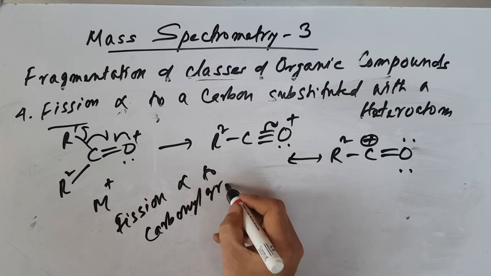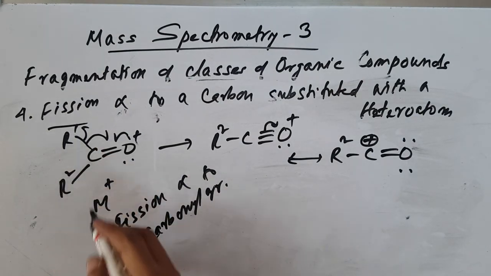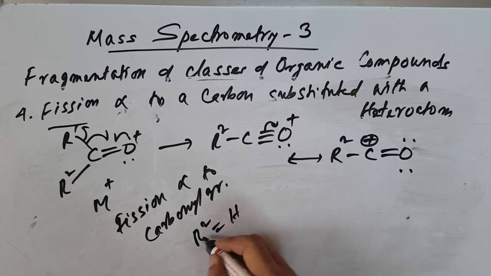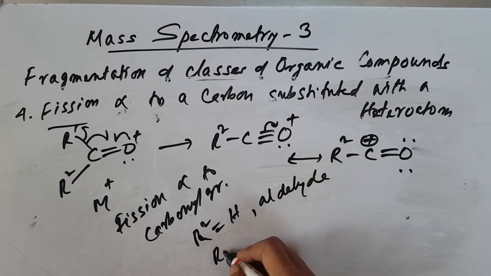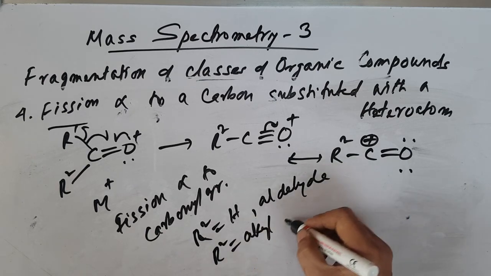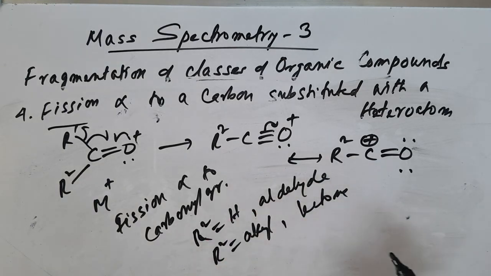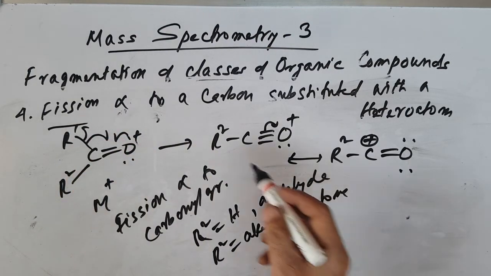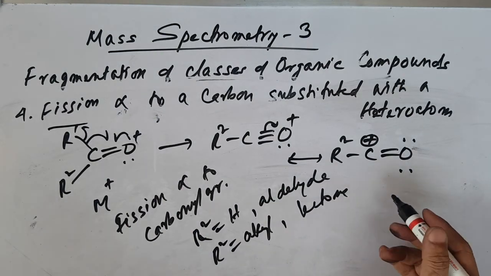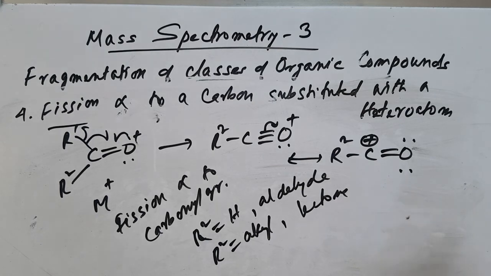In the case of a carbonyl compound, if R2 is hydrogen, then it is an aldehyde. If R2 is alkyl or aryl, then this should be a ketone, alkyl or aryl ketone. So here the fragmentation gives fission alpha to the carbonyl position like this. They show a high intense molecular ion and fragment ion. So this is about the fragmentation of classes of organic compounds.